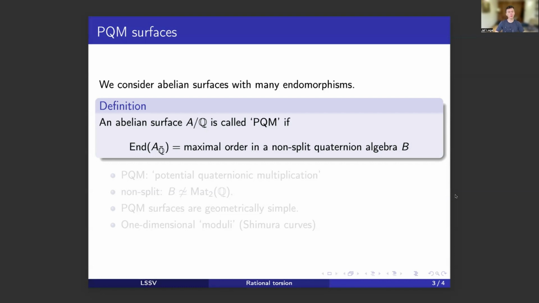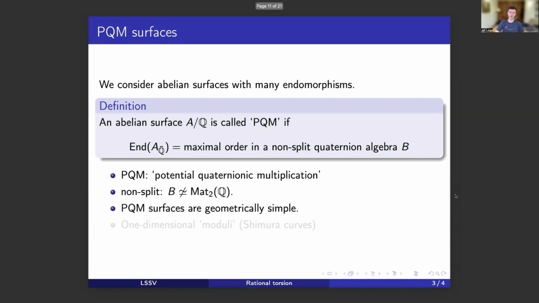But for this presentation, a PQM surface will be an abelian surface over Q, such that its geometric endomorphism ring, which is the endomorphism ring of the base change of the surface to Q bar, is a maximal order in a non-split quaternion algebra B. So PQM is an abbreviation which stands for potential quaternionic multiplication. And it's quaternionic multiplication because it involves quaternion algebras, and potential because you have to pass through the algebraic closure of Q. And this non-split condition is the same as saying that B is not isomorphic as a Q-algebra to 2 by 2 matrices over Q.